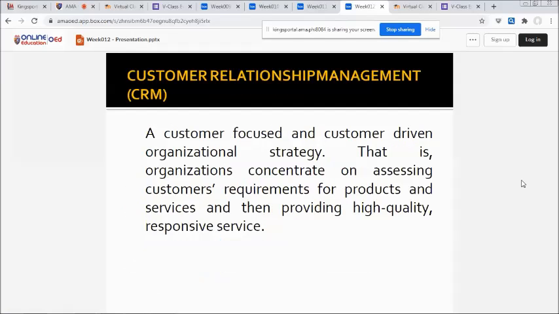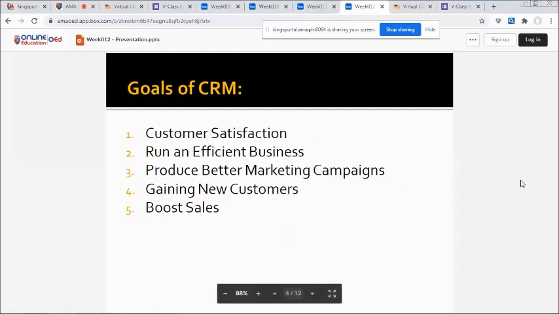So what is the customer relationship management, which is the CRM? A customer focused and customer driven organizational strategy. That is, organizations concentrate on assessing customers' requirements for products and services and then providing high quality, responsive service. So the goals of CRM, first, customer satisfaction. Every company wants their customers to be satisfied.